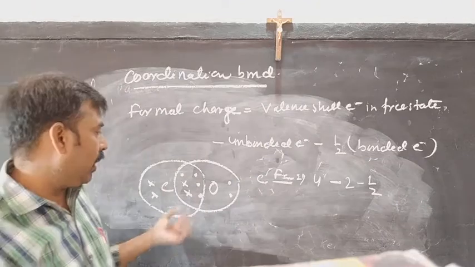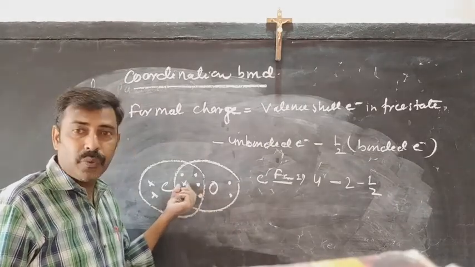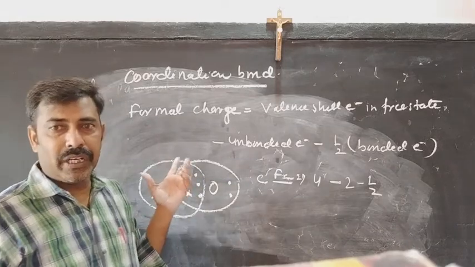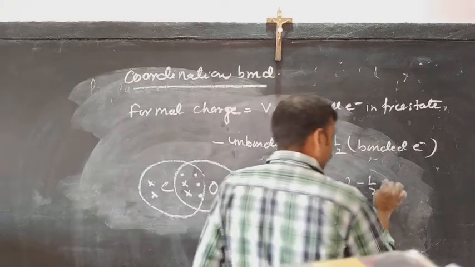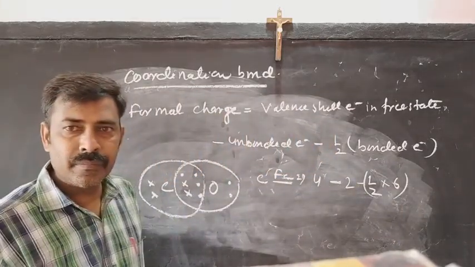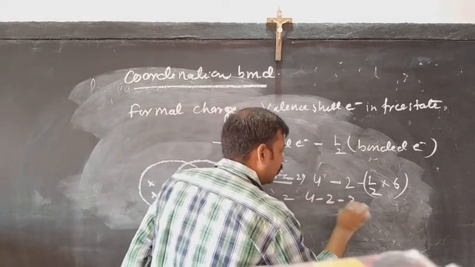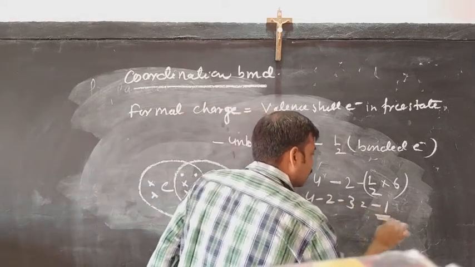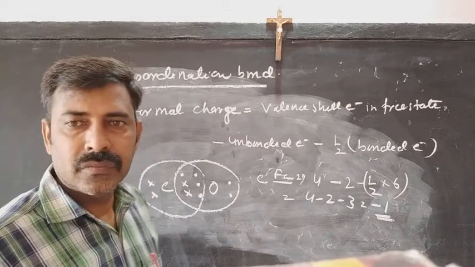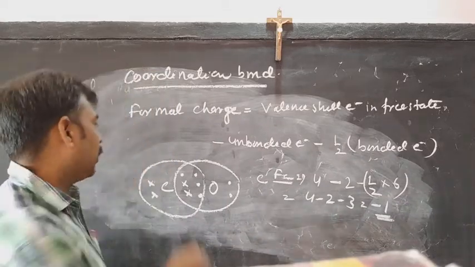minus half of the bonded electrons. How many bonded electrons are here? 1, 2, 3, 4, 5 and 6 bonded electrons. And half of 6 equals 3. So on calculation we get 4 minus 2 minus 3, that is minus 1. This is the formal charge on carbon.